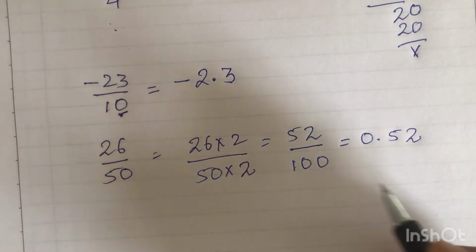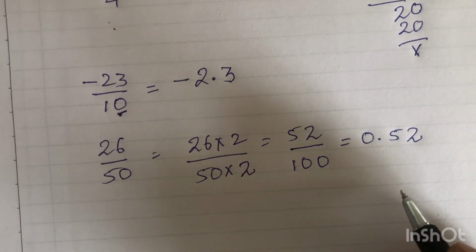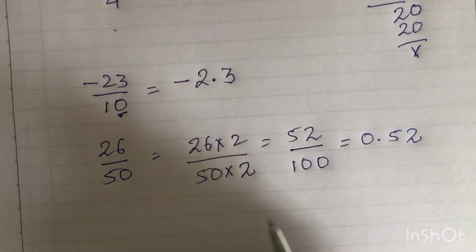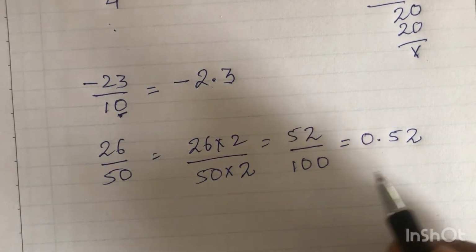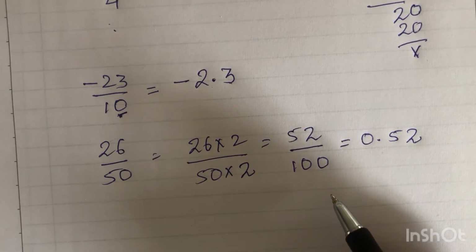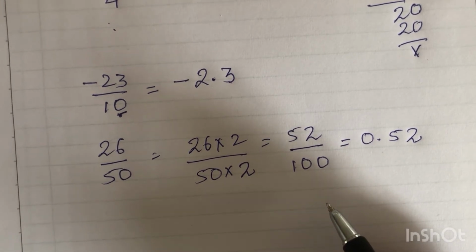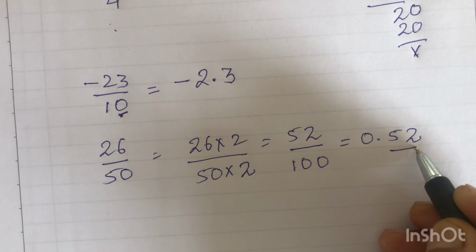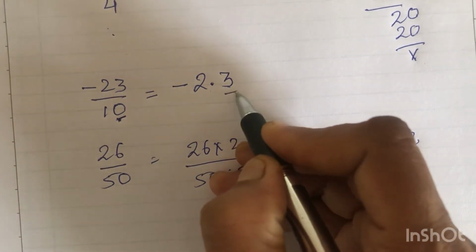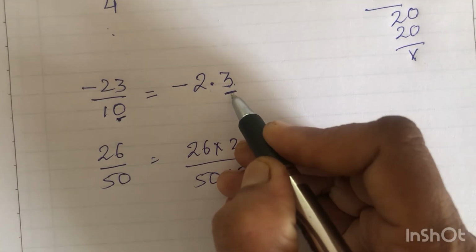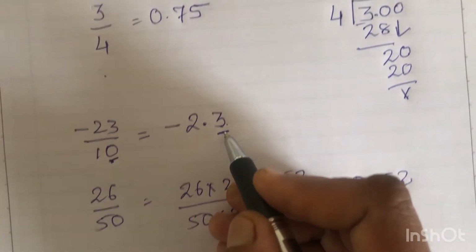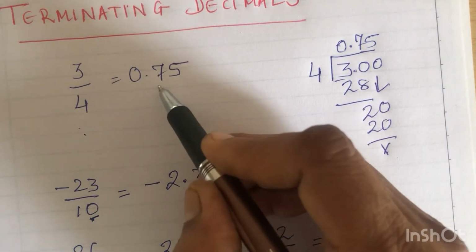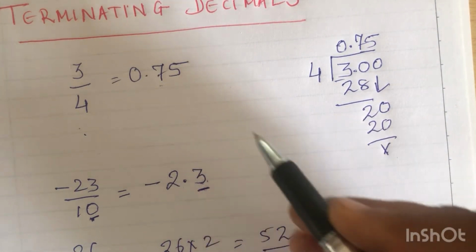Okay, now these decimals terminate after some steps. We therefore call them terminating decimals. These decimals have a finite number, meaning a countable number, of digits in the decimal part. Here you can see after the decimal point 2 digits, which is countable. So it terminates. It has a finite number of decimal places. Here also after the decimal point 1 digit, you can count it. So this also becomes a terminating decimal. Here also this is a terminating decimal.